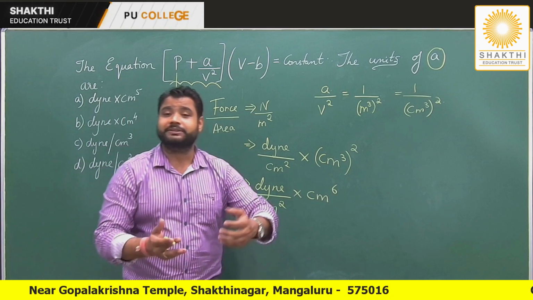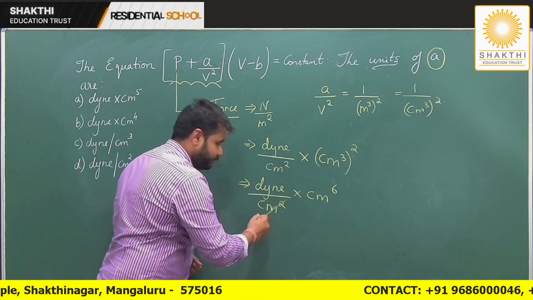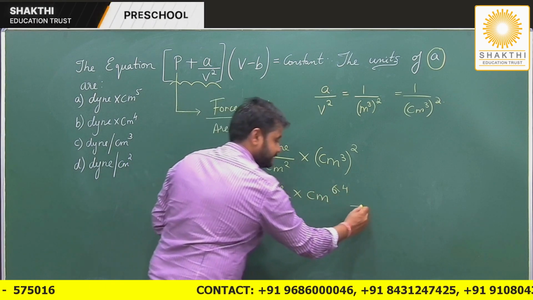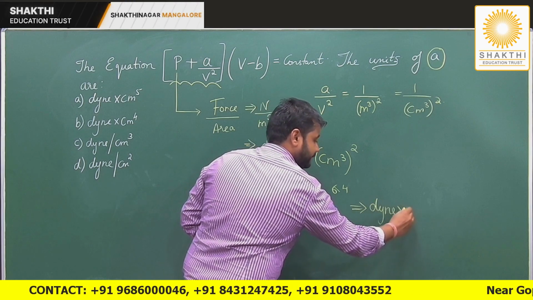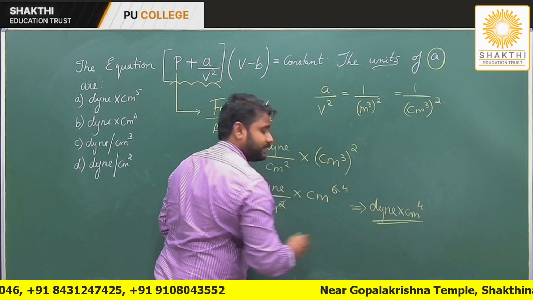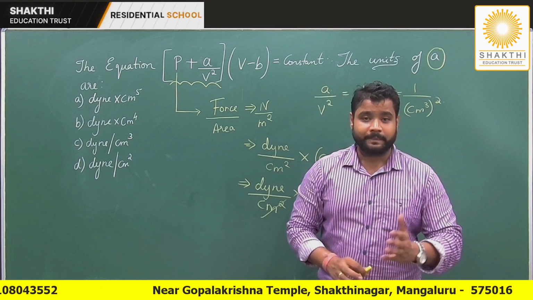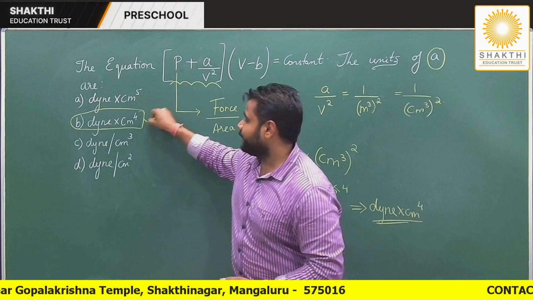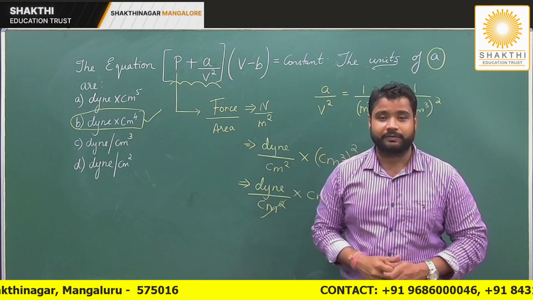Again, the favorite step in mathematics, that's cancelling. So I can cancel this square and remove 2 from here, so I remain with 4. So can I say that the final answer here is dyne into centimeter to the power 4? Is this answer matching somewhere in our options? Please tell me. Yes, can you see this option? Option B. So the right answer is dyne into centimeter to the power 4.